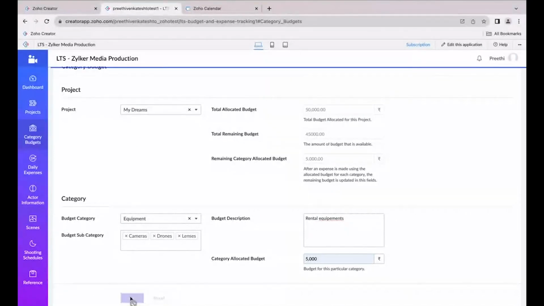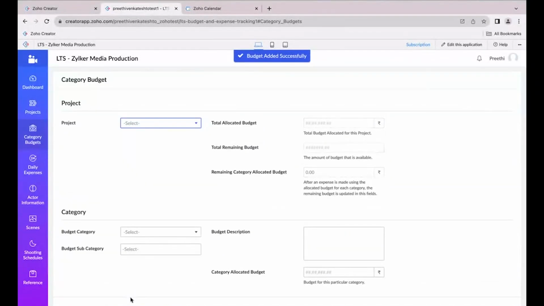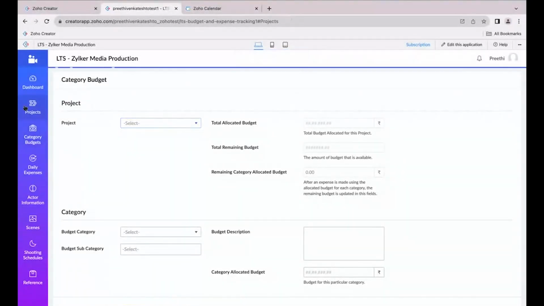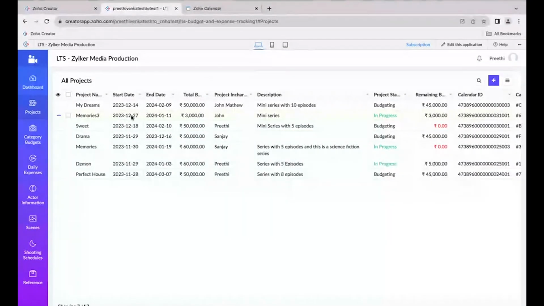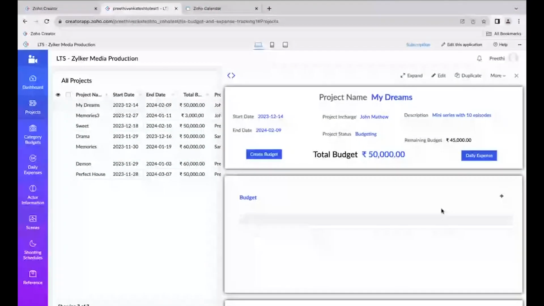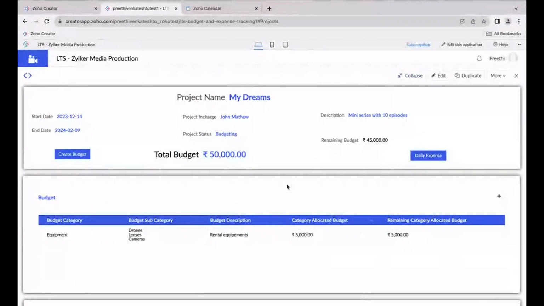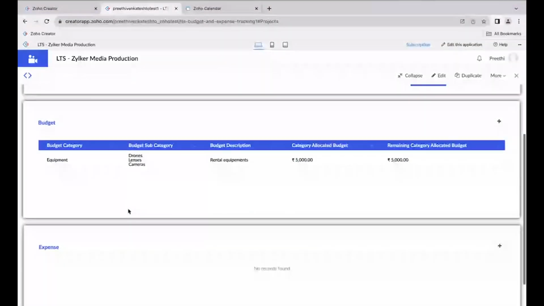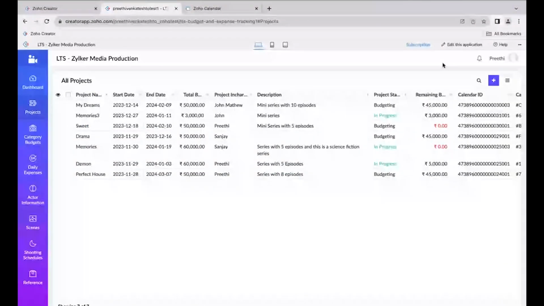Now when I click on the submit button, this will get added into the projects module. So let's go back to the project module. When I click on the detail view of this project, I can see a canvas builder, which is used to customize my detail view. I can see all the project information and the budget we just added, along with the category, subcategory, and description. Documentation on how to create this canvas builder will be shared by my co-trainer. You can refer to that as well.